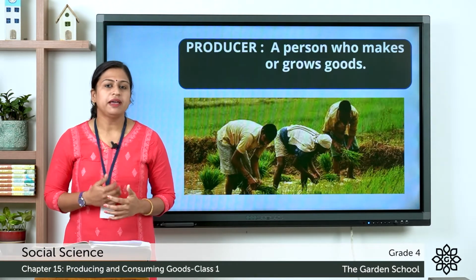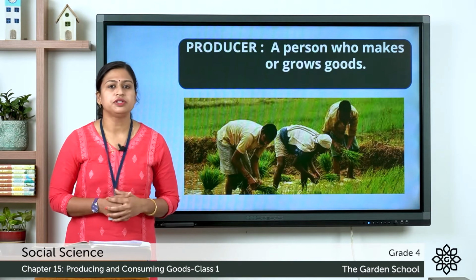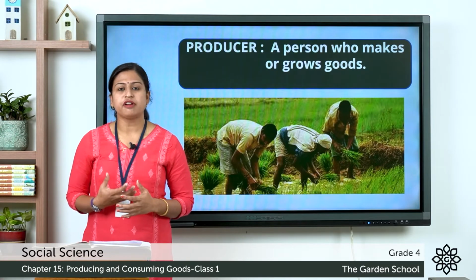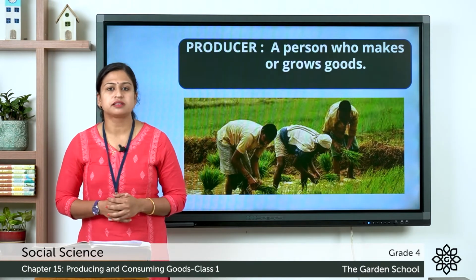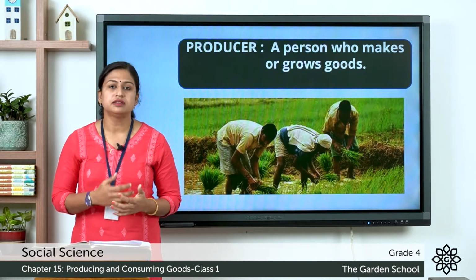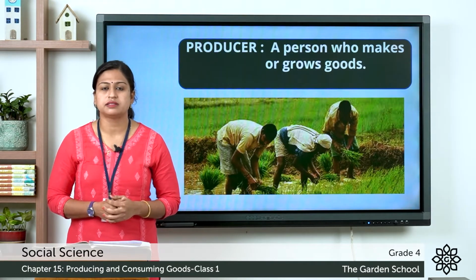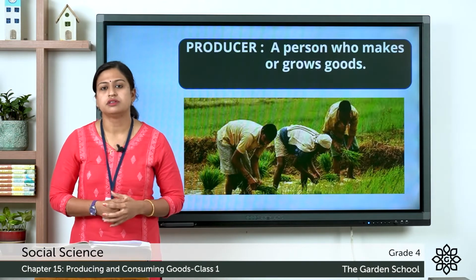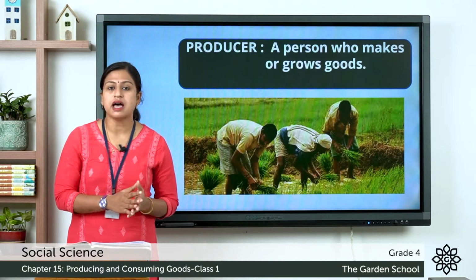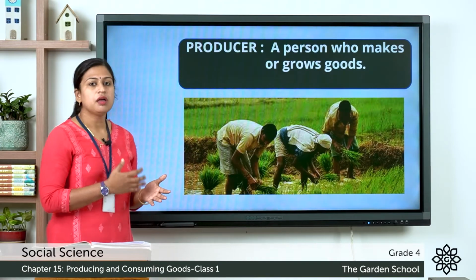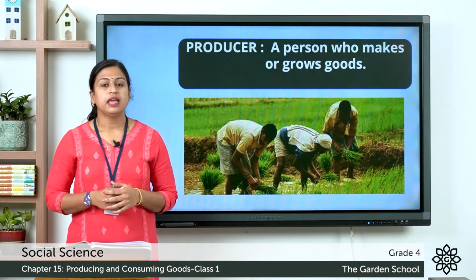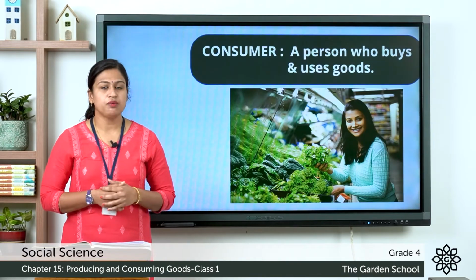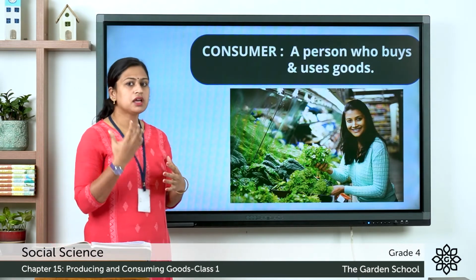Kids, you all might have gone for shopping at grocery shops to buy fruits and vegetables. And did you ever wonder from where these fruits and vegetables come from? So farmers, they grow these fruits and vegetables and they pick it from the field and deliver it to the grocery stores. So here the farmers are the producers because they make or grow goods, and we go to the market to buy these fruits and vegetables. So we are the consumers.